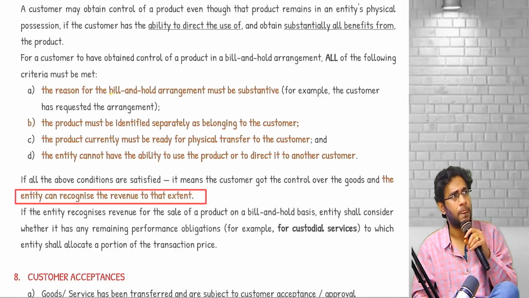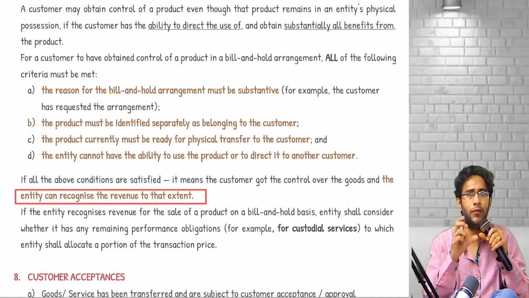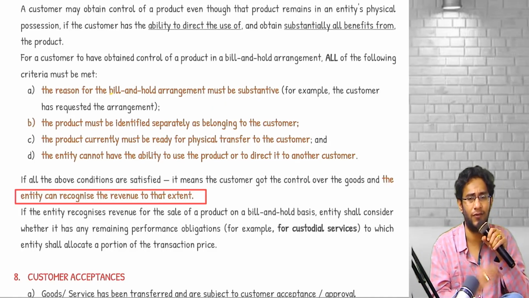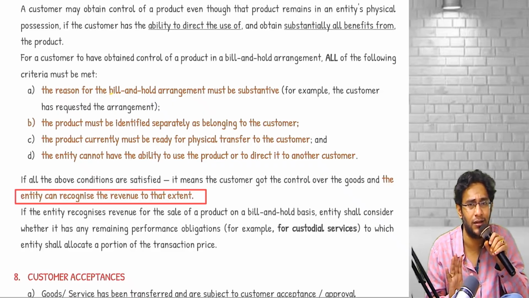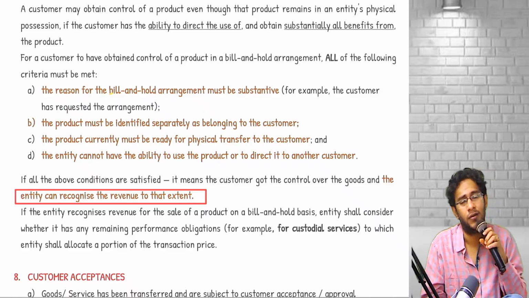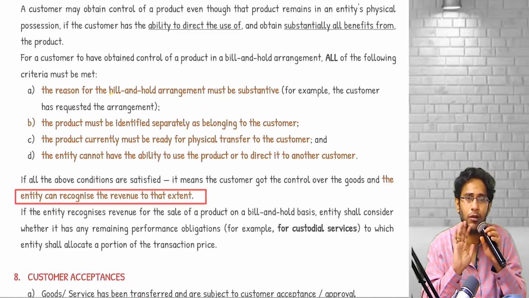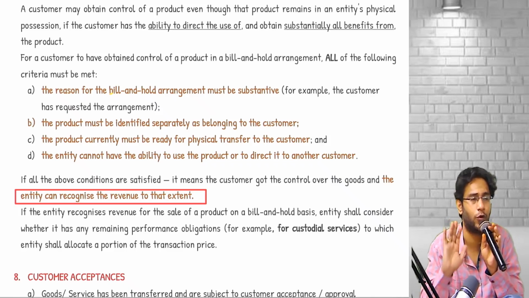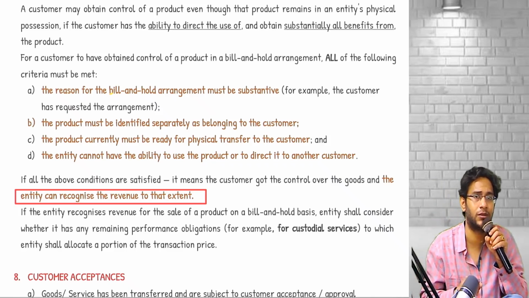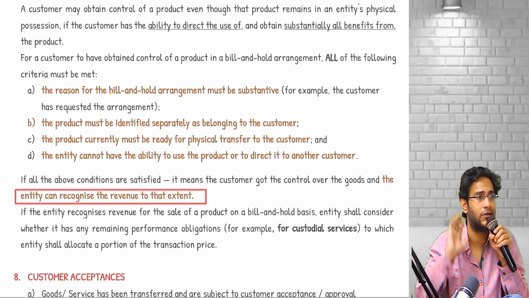What is that? The quantum of the goods is a 10 lakh rupees sale. The customer paid me money. The customer says, sir, I will take the goods after exactly 1 month. Timing: store it with you, 1 month, okay, normal time. But suppose the customer tells me, sir, I will buy goods worth 10 lakhs, but whenever I want I keep on picking, and the goods you will be having in your godown only. I will not take delivery at all. Whenever I have to sell these to my customer, I will sell directly from here.